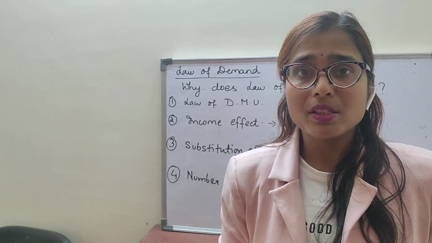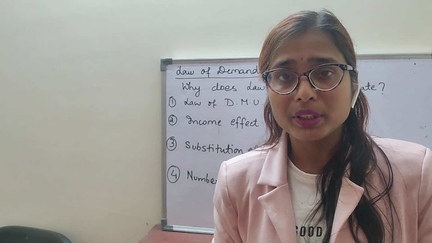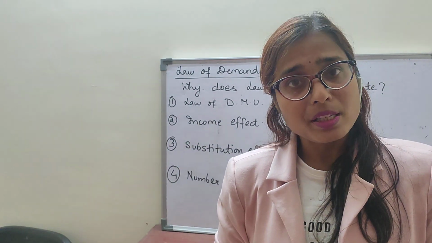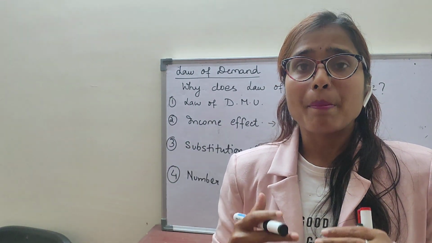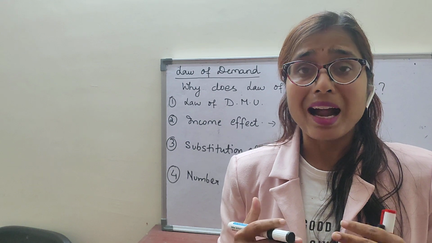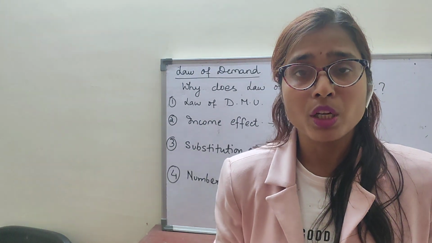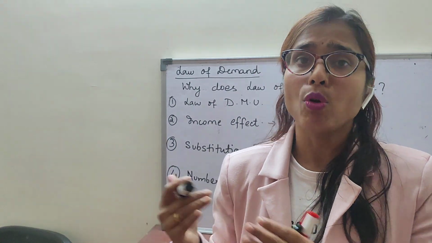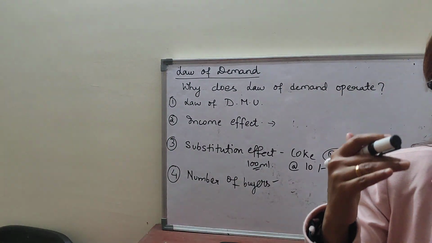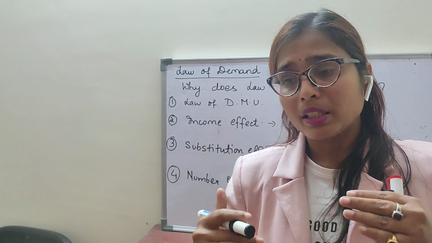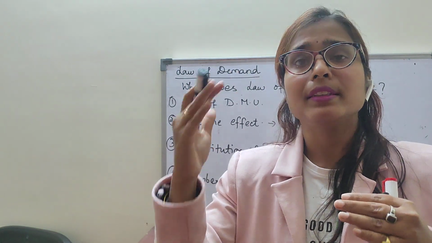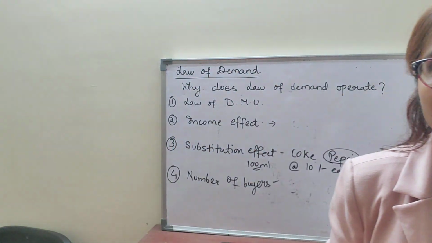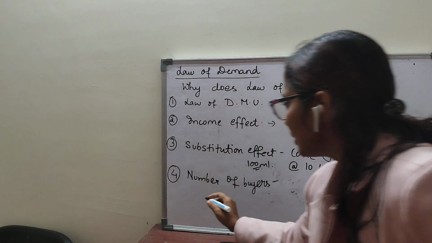So now they will also start buying that commodity at a reduced price. So there will be more consumers and demand will also be more. So increase in the number of consumers means increase in the demand for a commodity. As the price of a commodity falls, number of consumers increases and thereby demand also increases. Clear?